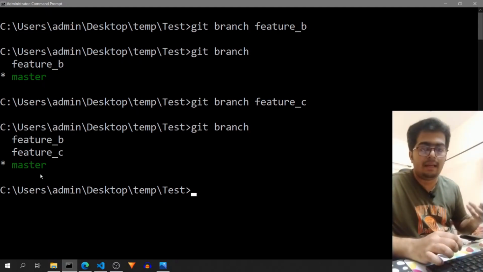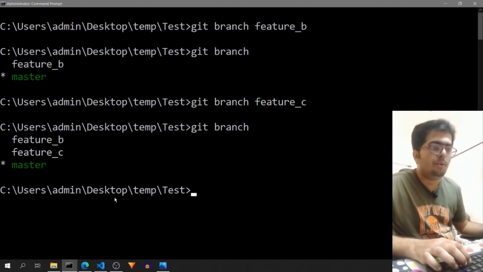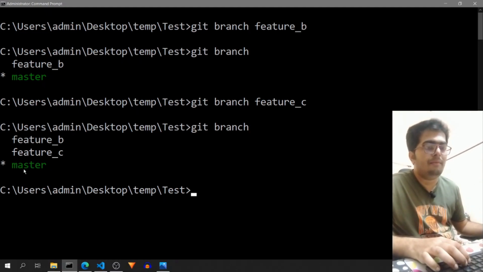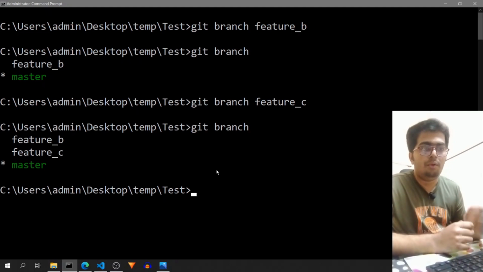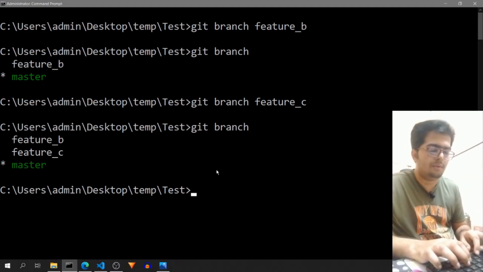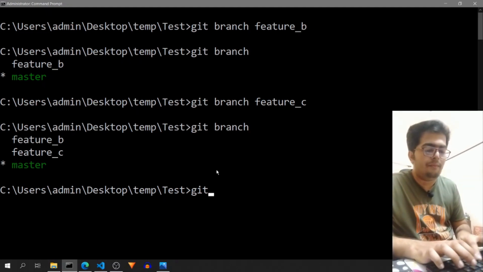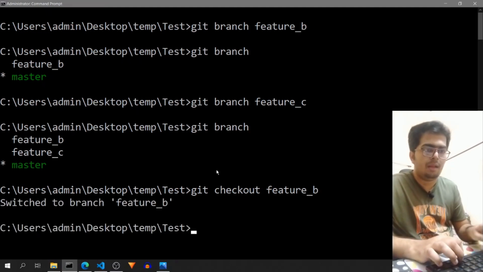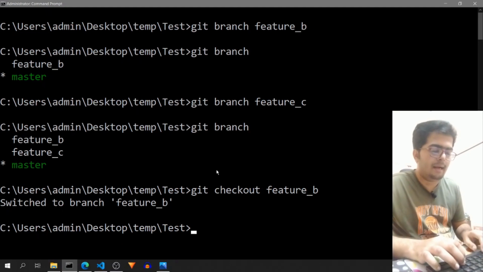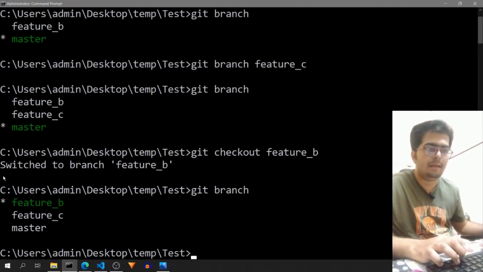So let's first implement the feature B. Currently we are on the master branch. So we don't want to make changes directly in this code. So we want to shift to the feature B branch. So to change our branch, we have to use git checkout followed by the branch name that we want to check out to. So I will check out to feature B, switch to branch feature B. And if I do git branch, you can see that the current highlighted branch is feature B with the asterisk and the green text.